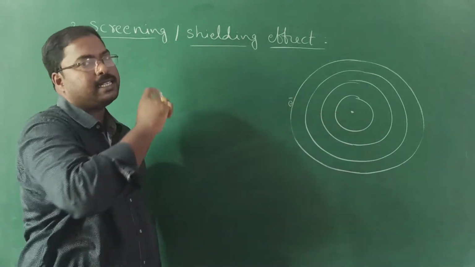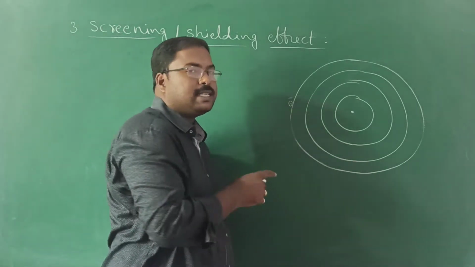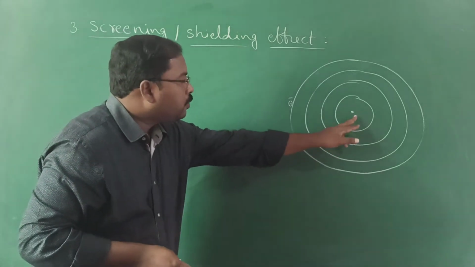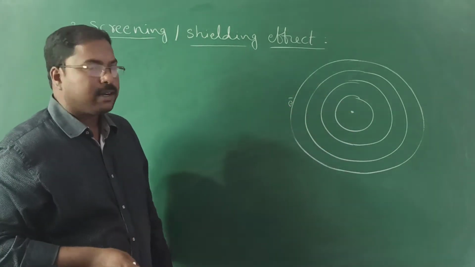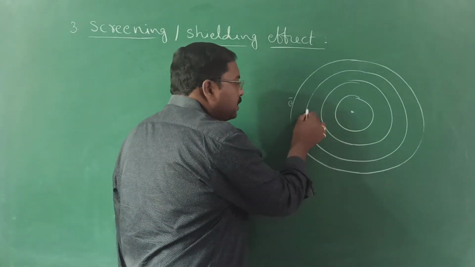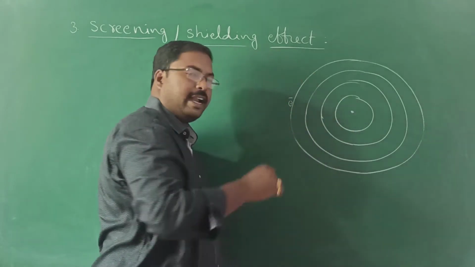That is what we already discussed in the atomic radius concept. Along with the distance, there is one more factor which affects the effect of nucleus on the outermost electron. That is the screening effect. It is mainly because of the inner electrons present in the atom.